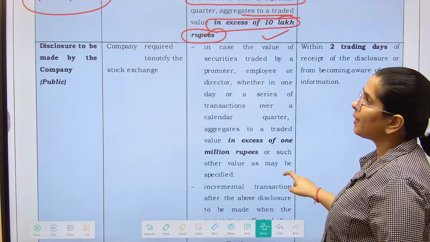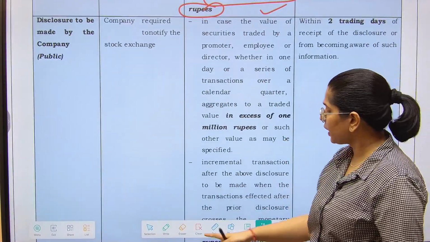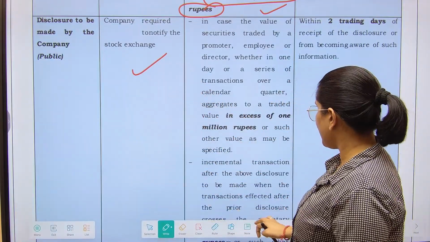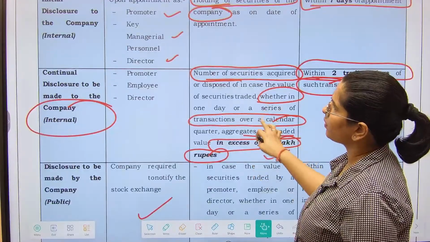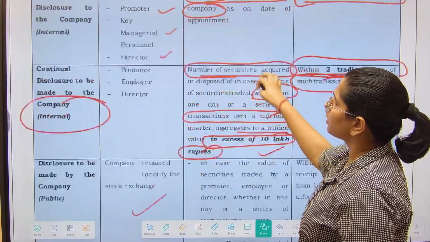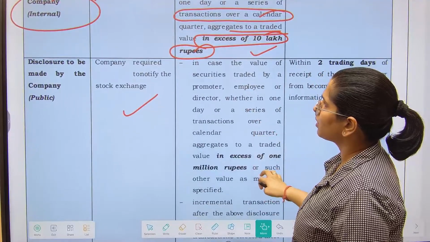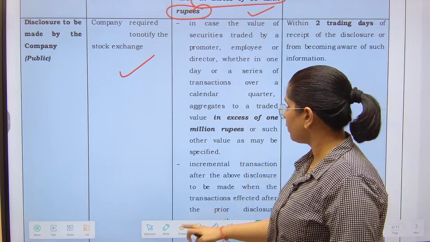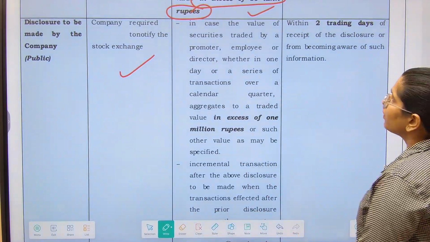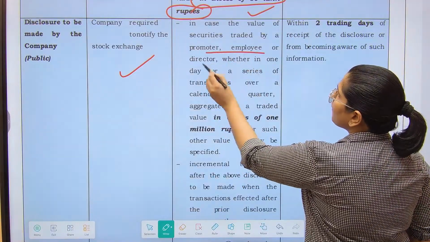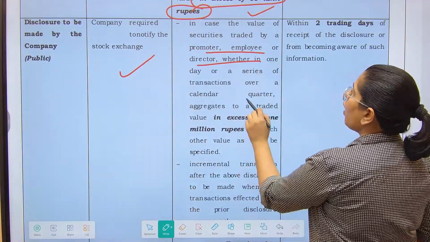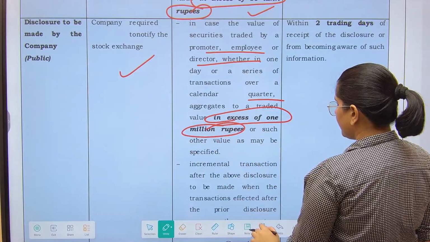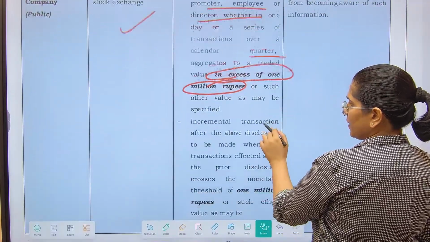Next is disclosure to be made by the company publicly. So the company is required to notify the stock exchange. Okay, so the company has to, just wait for a second. The stock exchange should be notified for what? In case the value of securities traded by a promoter, employee, director, whether in one day or over a quarter, is in excess of 1 million rupees. 1 million rupees, that is 10 lakh rupees.